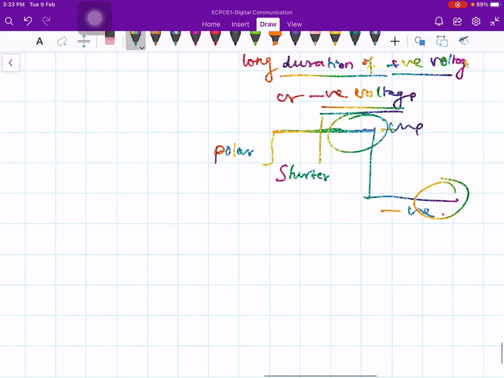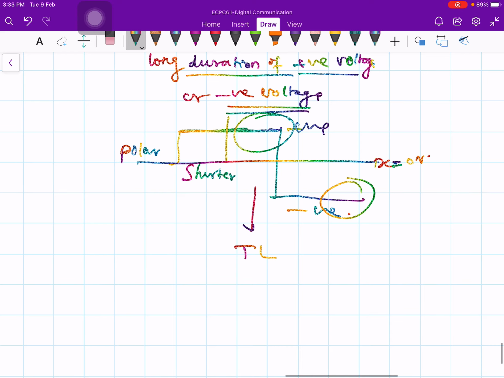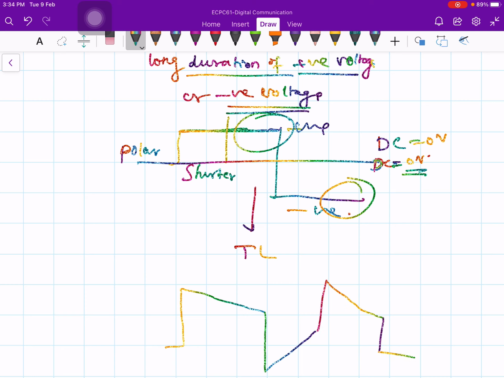In this case DC equals 0 volt, right? But if you allow this through a transmission line, then the DC level will be non-zero. Like this, here the DC level is not equal to 0 volt.